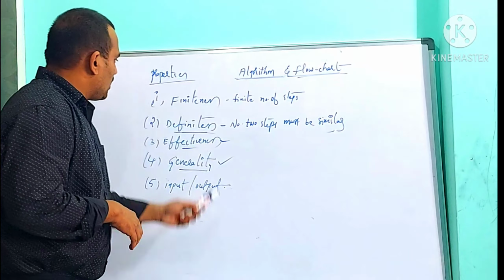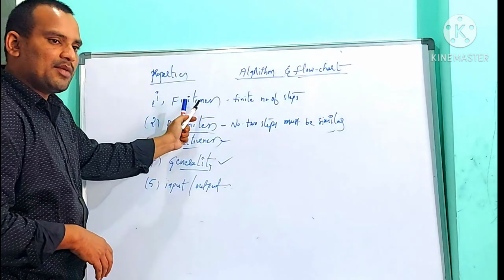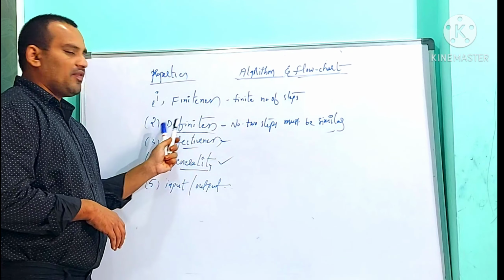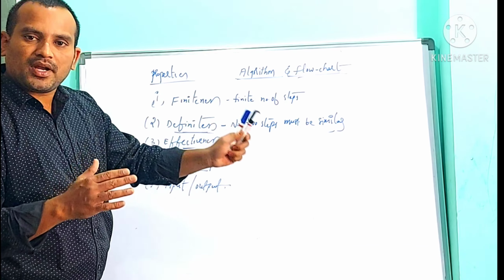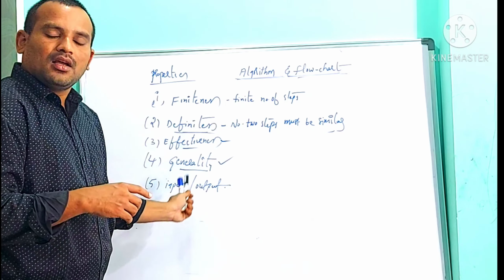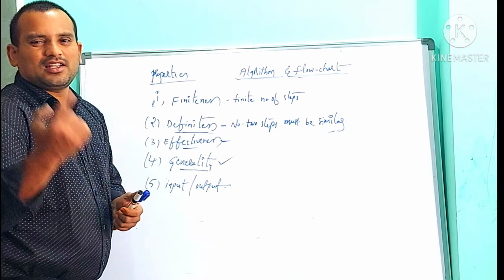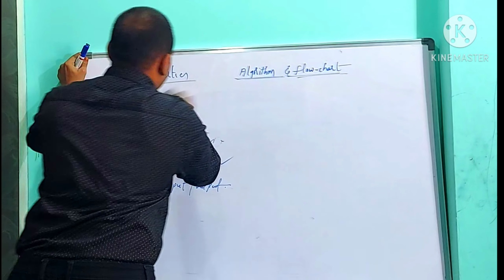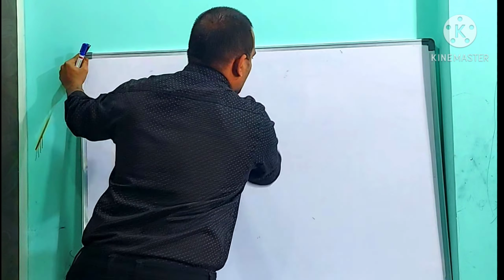So every algorithm should follow 5 properties. Finiteness means the algorithm should contain only a finite number of steps. No two steps must be similar, that is called definiteness. Effectiveness, the steps of an algorithm must be easily convertible into program statements. The algorithm should run for any type of input data, that is called generality. It may take zero or more inputs, but it must produce at least one output, that is called input and output. These are the 5 properties every algorithm should follow.